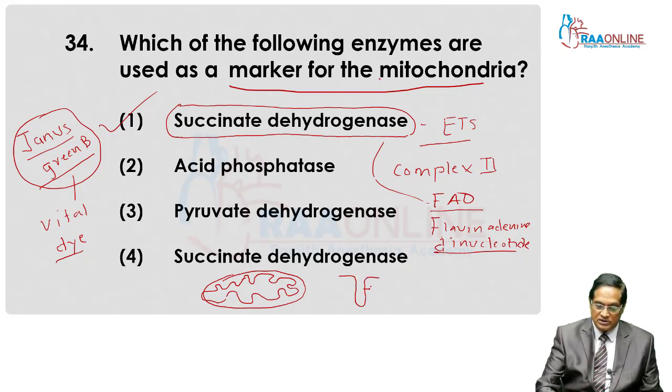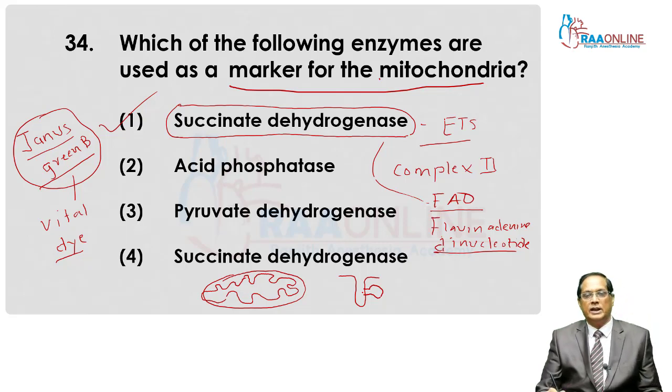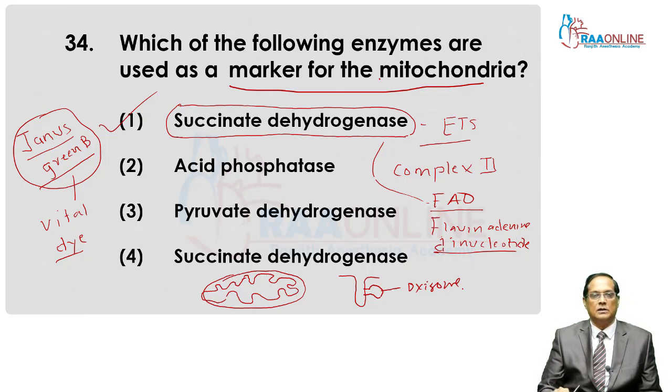And on cristae you see oxysomes are present. This is the structure of mitochondria in brief. These are the oxysomes or F0, F1 particles.